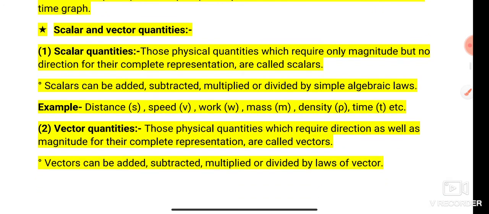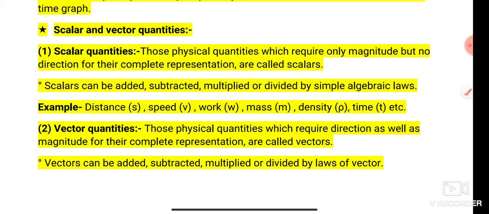Next concept is scalar and vector quantities. Scalar quantities are those physical quantities which require only magnitude but no direction for their representation. वो physical quantities जिन्हें explain करने के लिए सिर्फ magnitude यानी amount की जरूरत होती है.